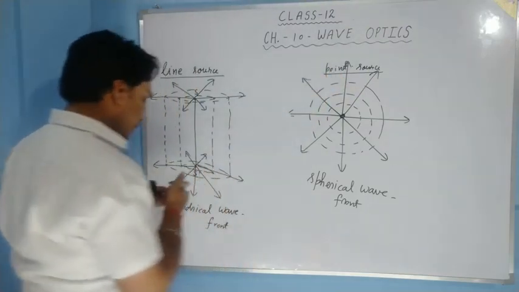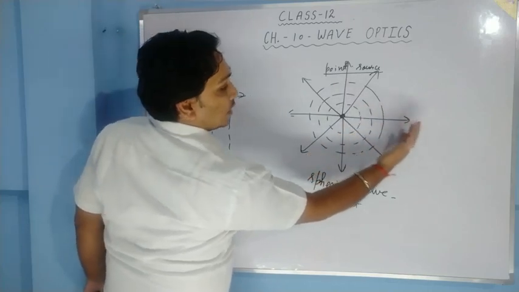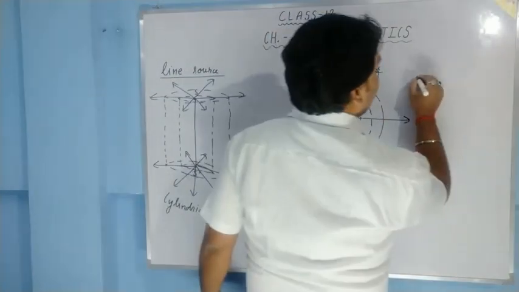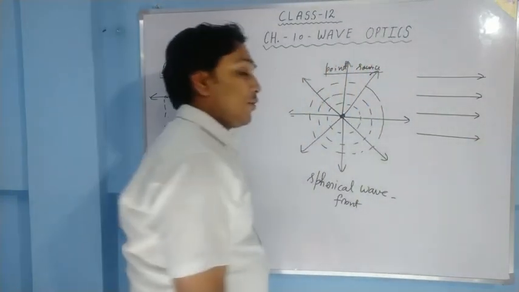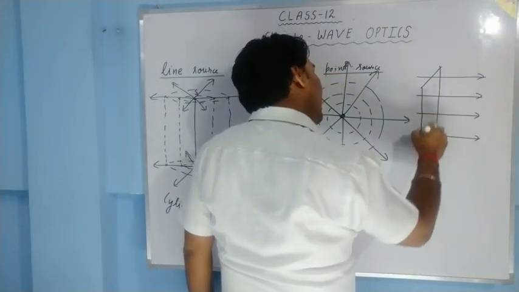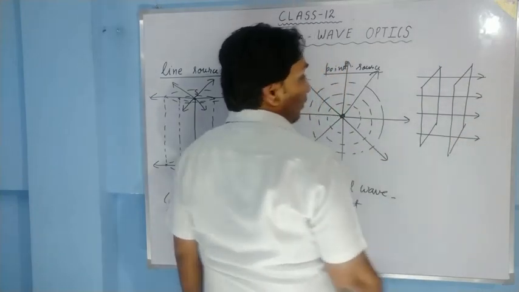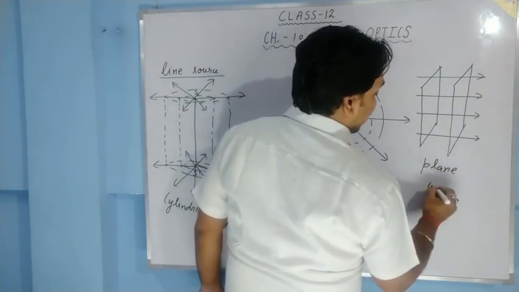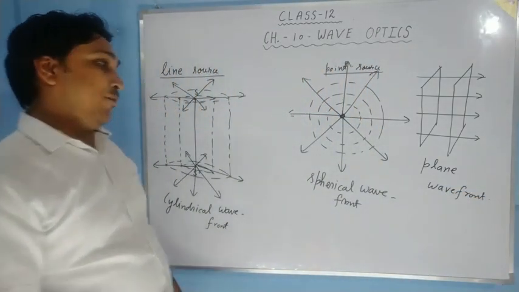Now what happens when we move very far away from the source? Very far away. Just see what happens. The curve becomes less. Here the curve is like this, then this, then this, then this. So when we move very far away from the source, the rays of light become parallel to each other. And in this case, the wavefront we get is a plane wavefront. So when we move very far away from a source, we get a plane wavefront.